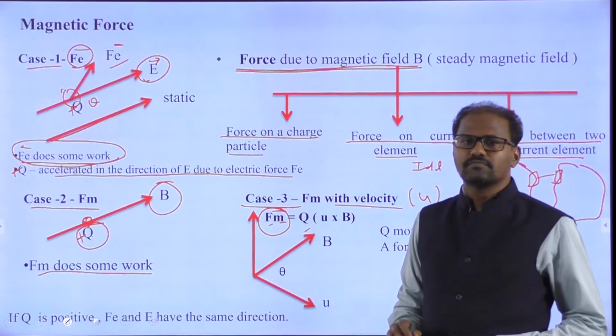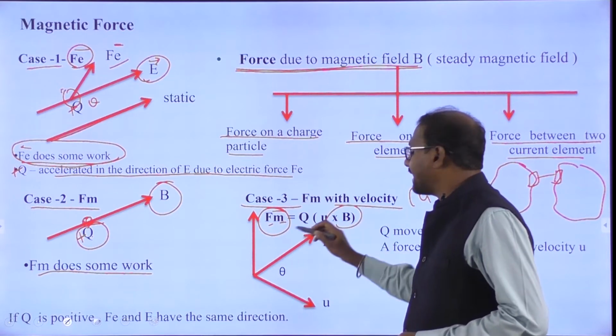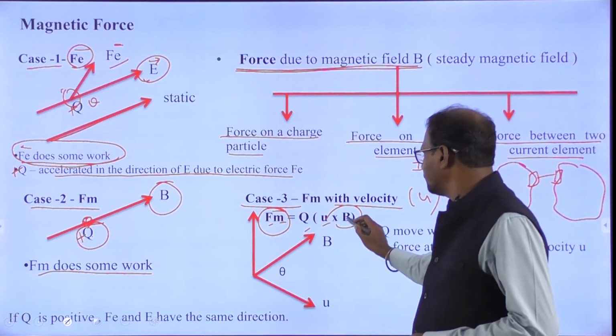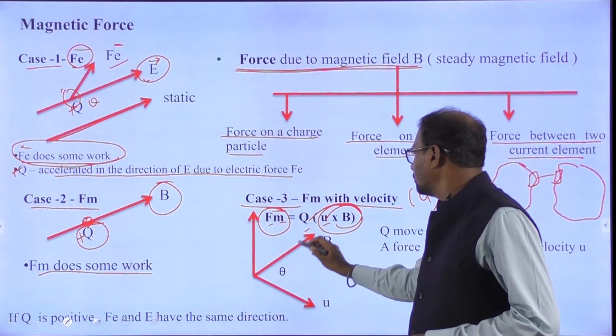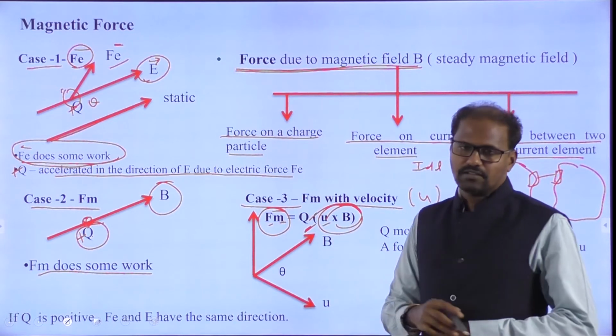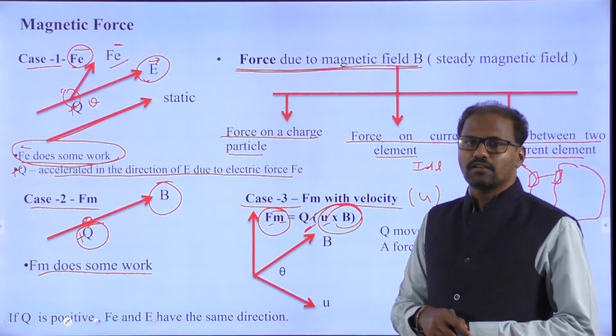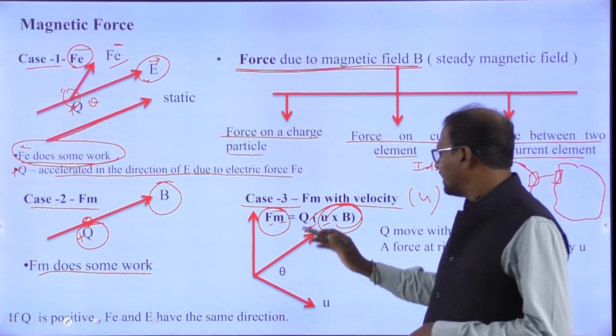A charge along with some velocity gives us a magnetic field. The magnetic field curl will come, so we can call this Q into uB. So we will get some magnetic field, since there is some velocity.